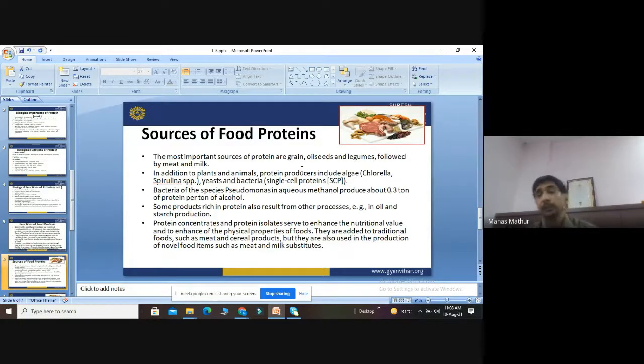So we can obtain protein from different kinds of sources. All kinds of living organisms are different sources of proteins. That's why we call it the most diverse macromolecule in nature, because it can be obtained from different kinds of sources and helps in different kinds of functions. Very important functions are there. Okay, so protein is one of the